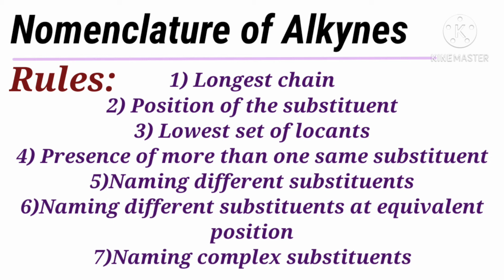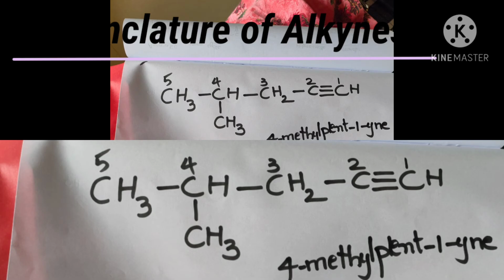The name of such a substituent is given in brackets to avoid confusion with the numbering of the parent chain. These are the rules of alkanes, and they are also applicable for writing the IUPAC names of alkynes.